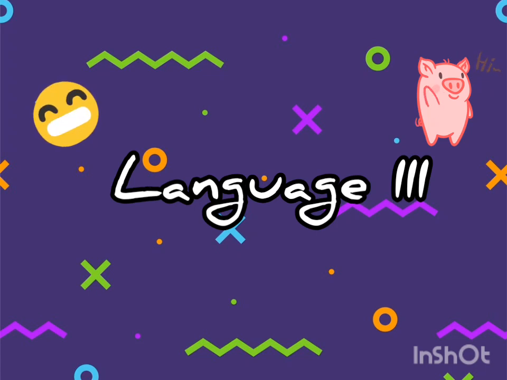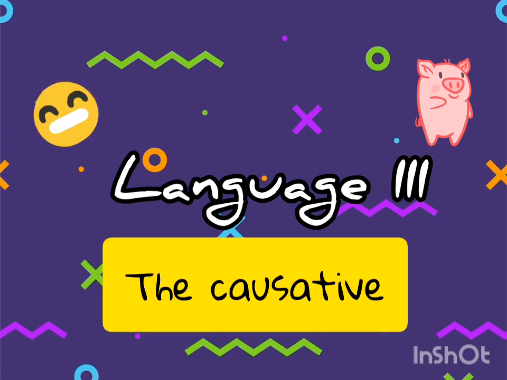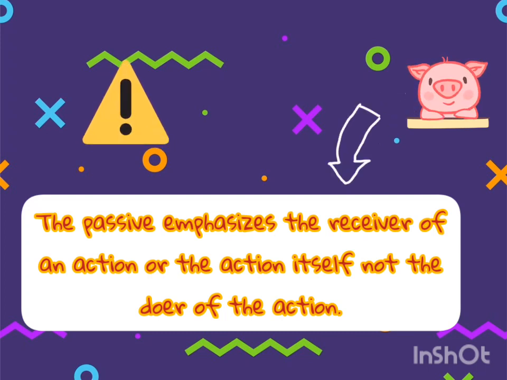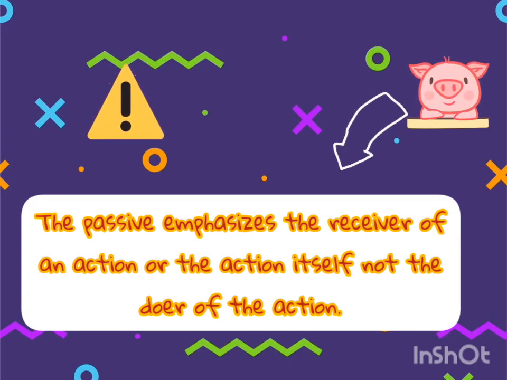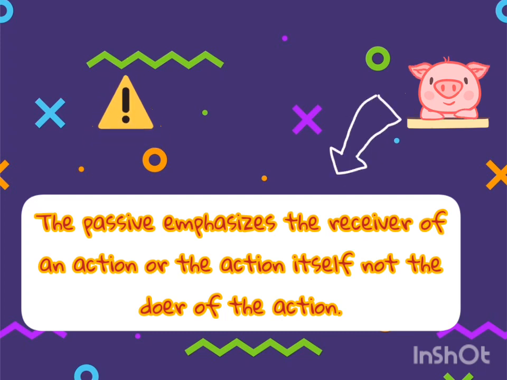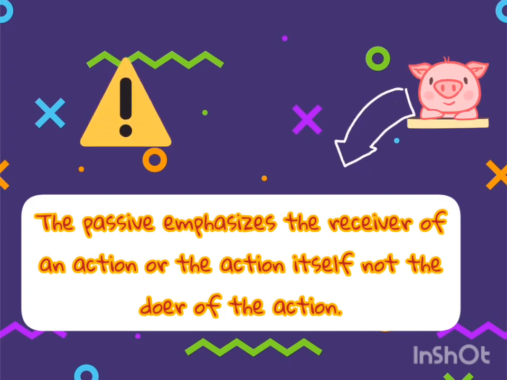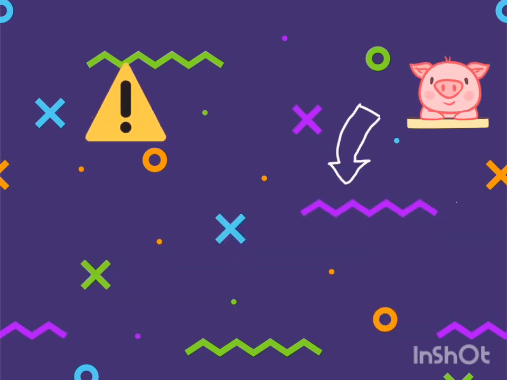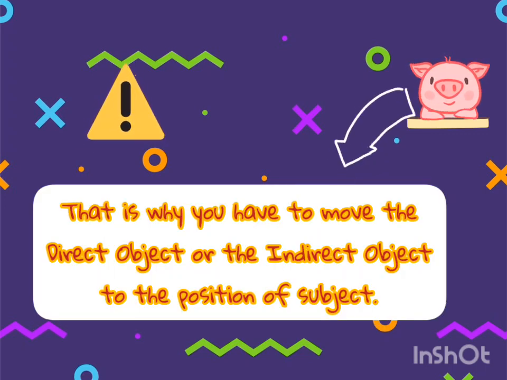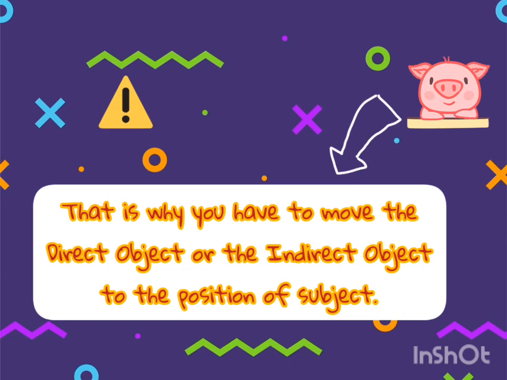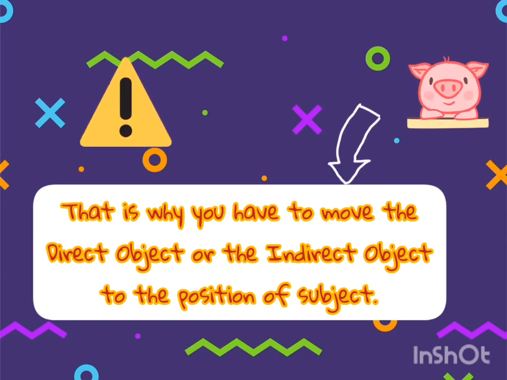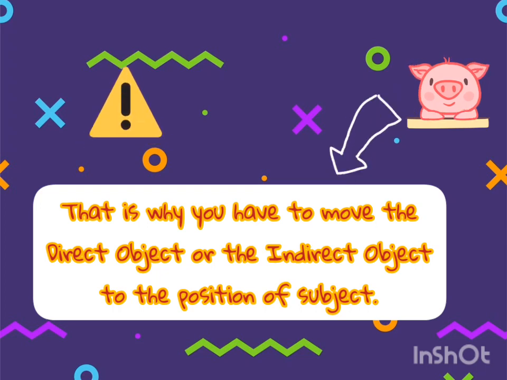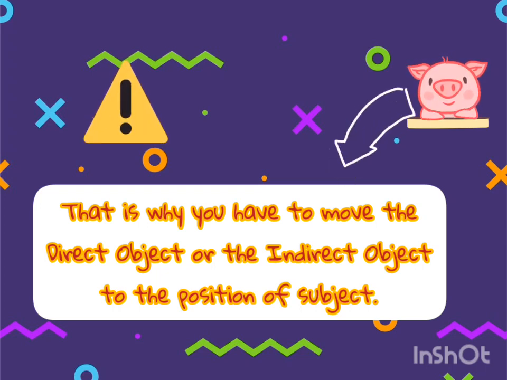Today's class will be about the causative. Something that you must remember about the passive voice is that in passive sentences, the emphasis is placed on the object or the action itself rather than the doer of the action. This is the reason why when transforming sentences into the passive voice, the direct object and even in some cases the indirect object of the active sentence are moved to the position of the subject.